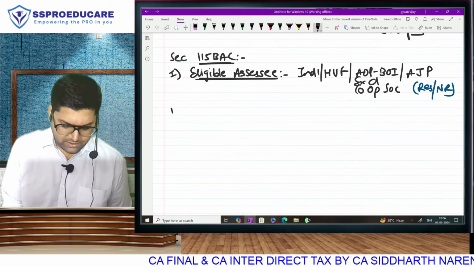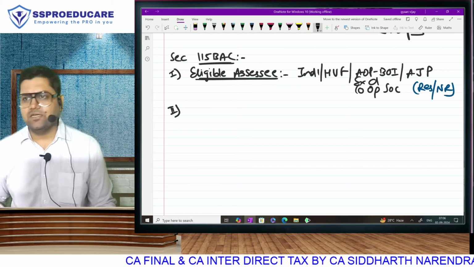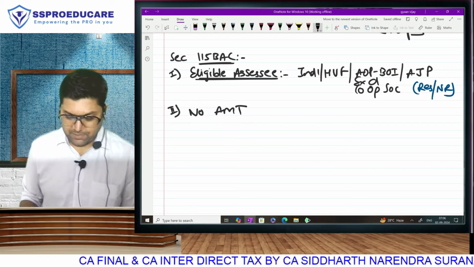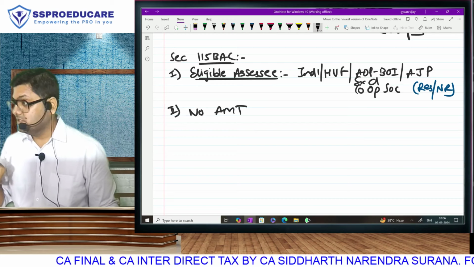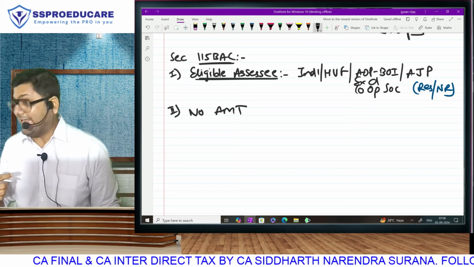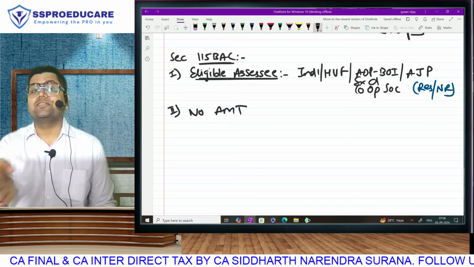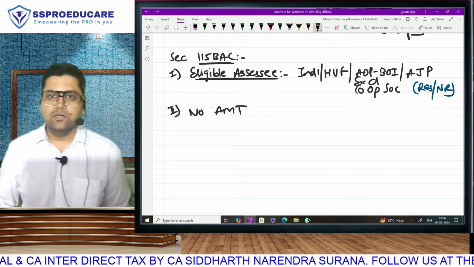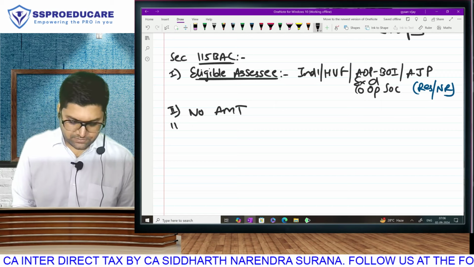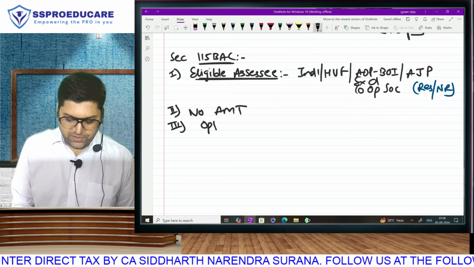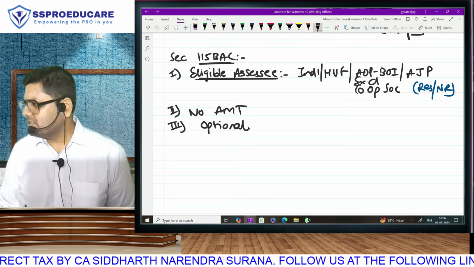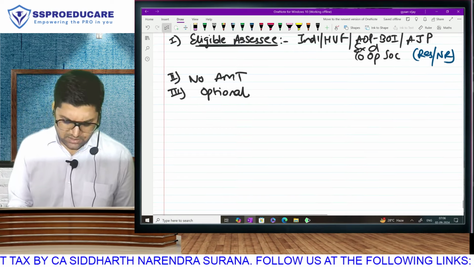Second, do we know that once an assessee comes under 115BAC, there will be no alternate minimum tax applicable? See, this section is for individuals. So for individuals, we have to say no AMT. If we do the company section, we will say no MAT. Obviously, in the individual section, we will say no alternate minimum tax. Of course, do we know that this is optional? Yes, okay. We have already studied this.